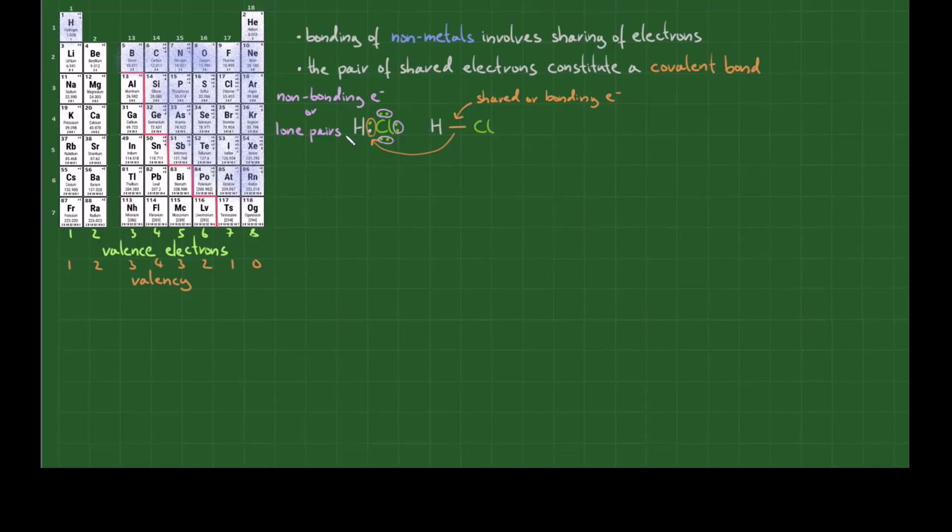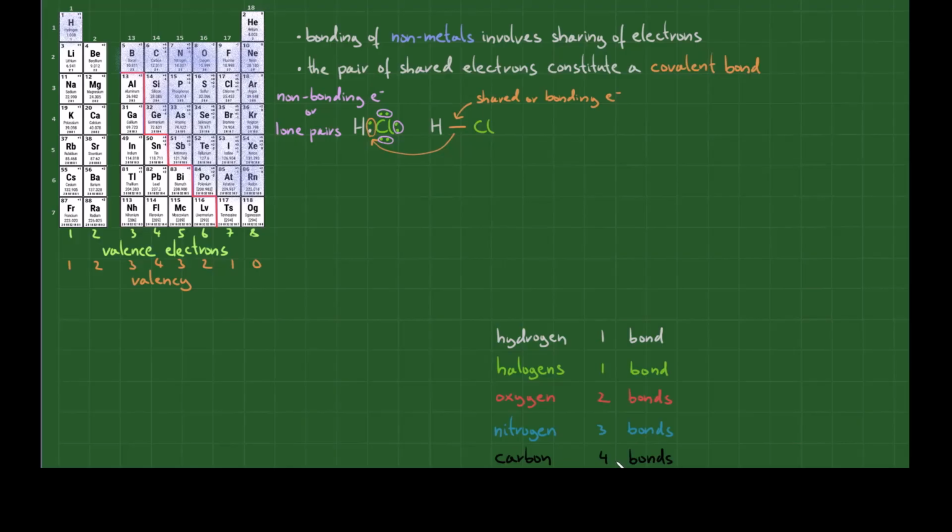There are a couple of atoms that we really need to be comfortable with when it comes to how many bonds they can form. As far as we are concerned, hydrogen and all of the halogens can only ever form 1 bond. Oxygen will form 2 bonds, nitrogen will form 3 bonds, and carbon will form 4 bonds.